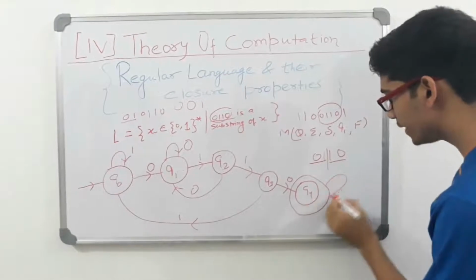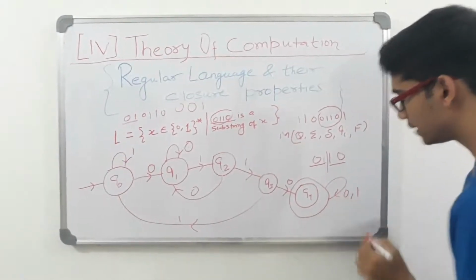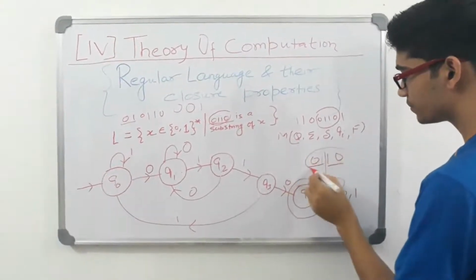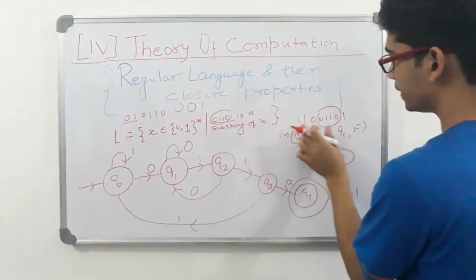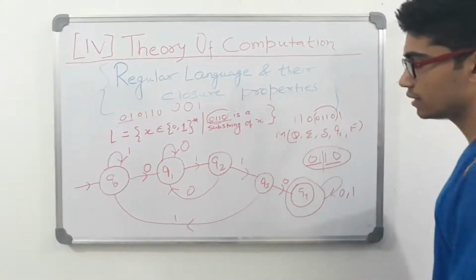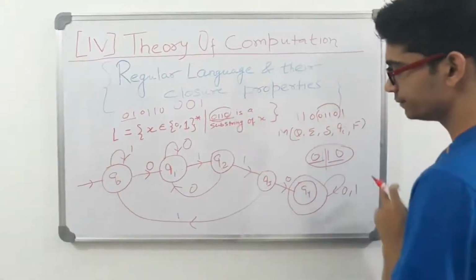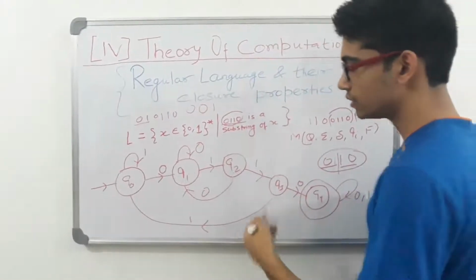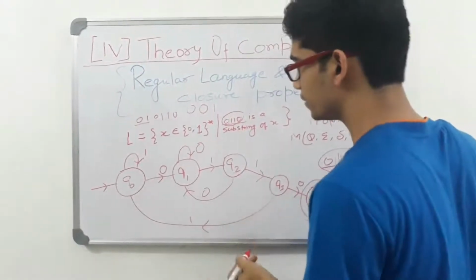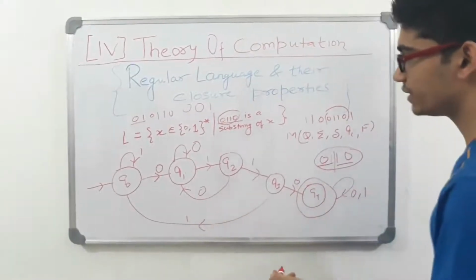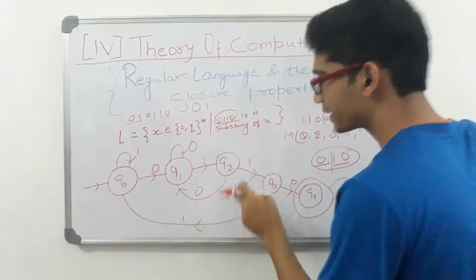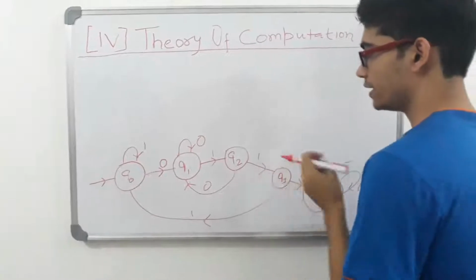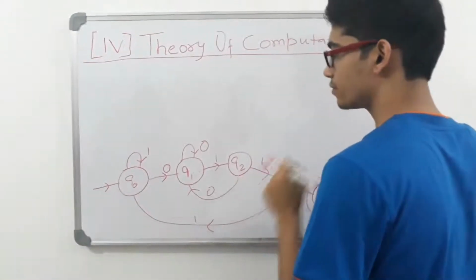So whatever be the string, either 0 or 1 that we will be scanning, it will make no difference, because we have got the substring 0 1 1 0 in our target string which we were scanning. So this is a DFA, isn't it? If you are feeling uncomfortable in this, you can practice yourself so that you get used to it. Now let us check some sample strings, whether they will be accepted by this DFA or not. So guys, this was our model, this was our machine that we drew.